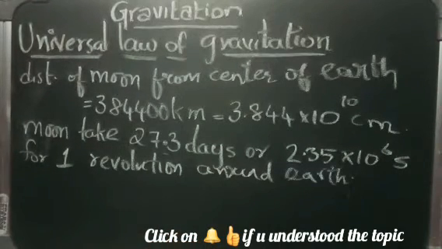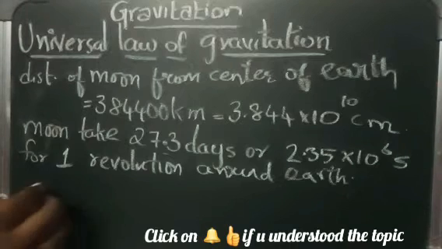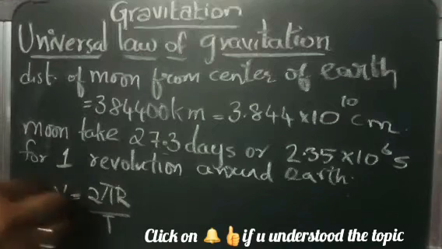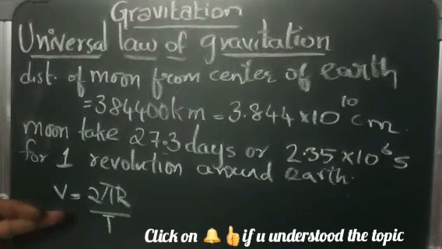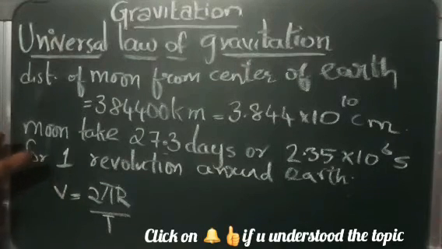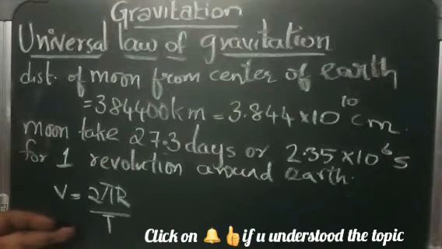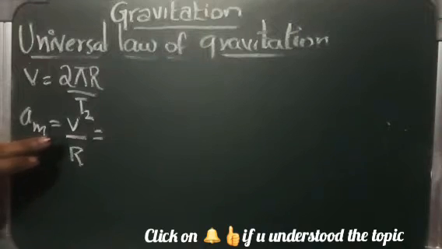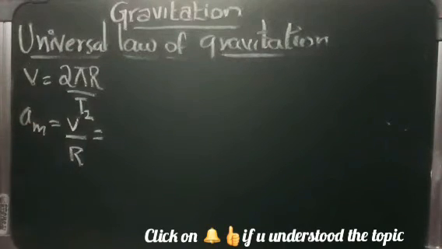With this you can calculate using the equation v is equal to 2 pi r by t. Now, the acceleration of the moon towards the center of the earth, a_m, is equal to v square by r. After substituting the value of v, that is 2 pi r by t, what will we get? Let us find out.